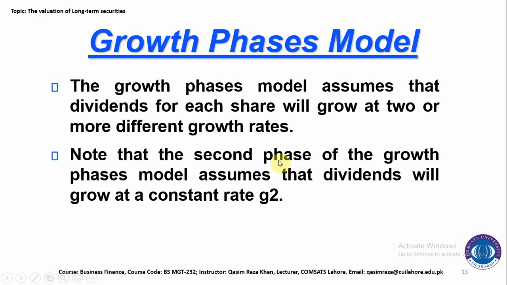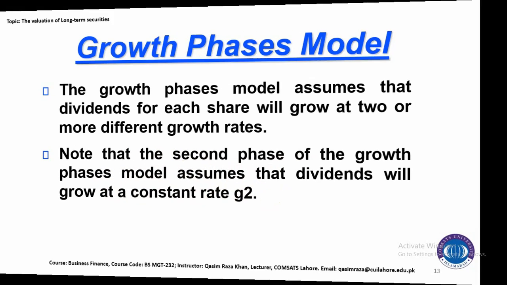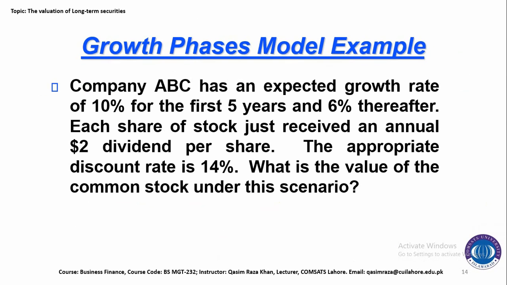So note that the second phase of the growth phases model assumes that the dividend will grow at a constant rate g2. In this one, the assumption is that first you will assume g1, but in the second phase g2 will be fixed over the time period. It will not change.